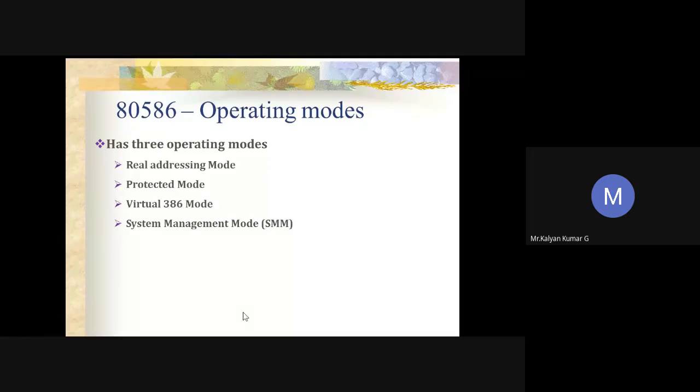This is the last topic, your Pentium operating modes. So what are the modes? What are the modes available in 80386? Any idea? How many modes are there in 386? How many modes are available in 486 and now in 586?